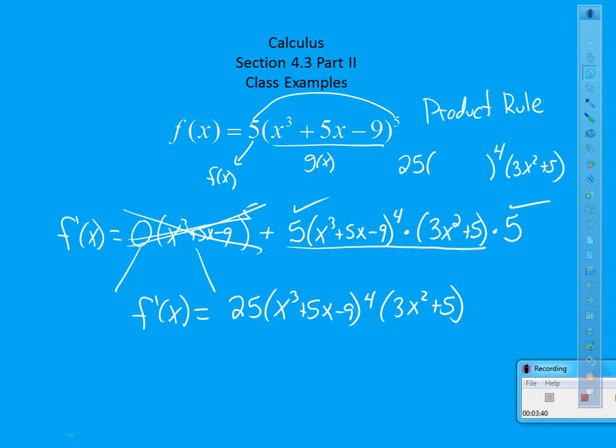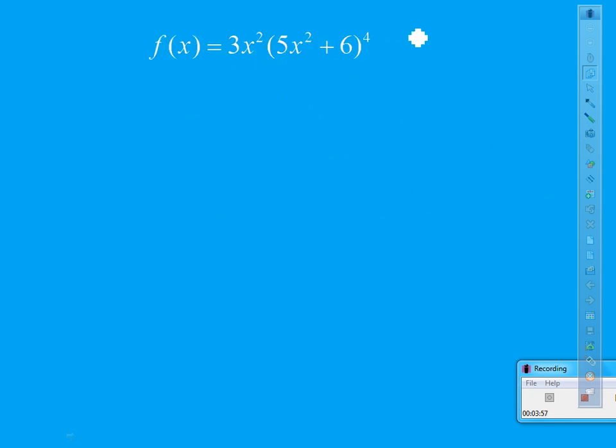Notice that now the piece out front has a variable in there. Whenever there's a variable in front of there, that means we get to use the product rule. So whenever there's a variable, it becomes a product rule. So here's how this is going to look.